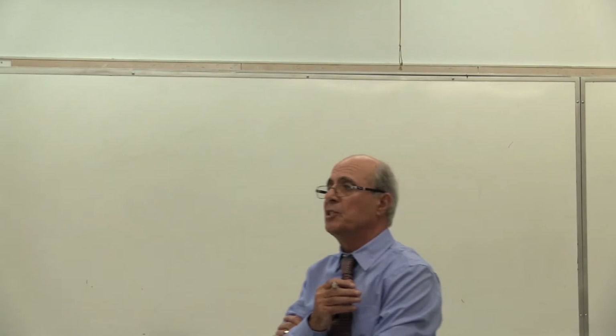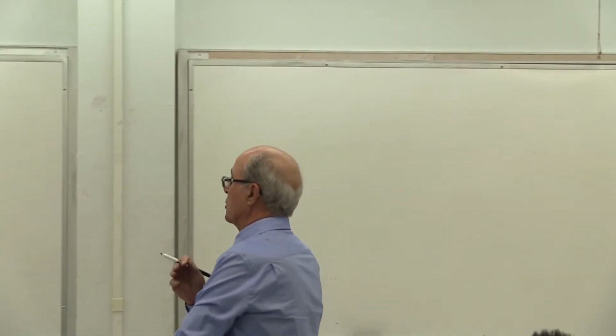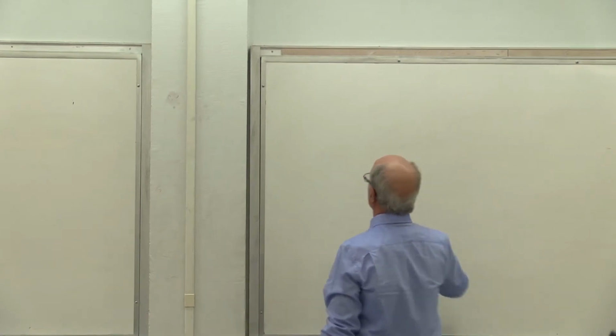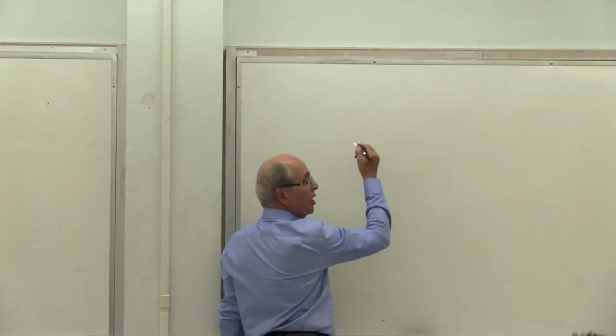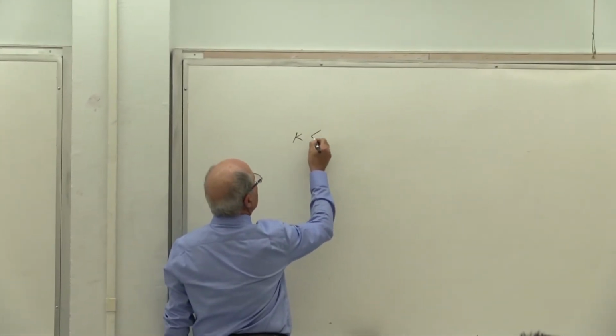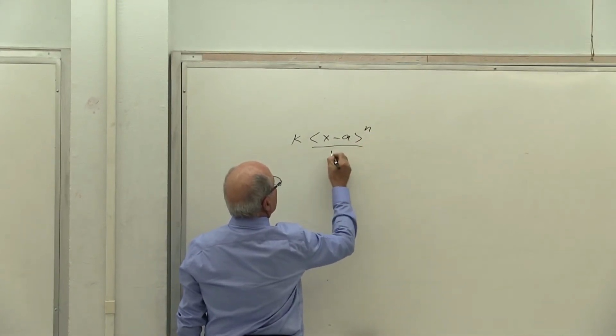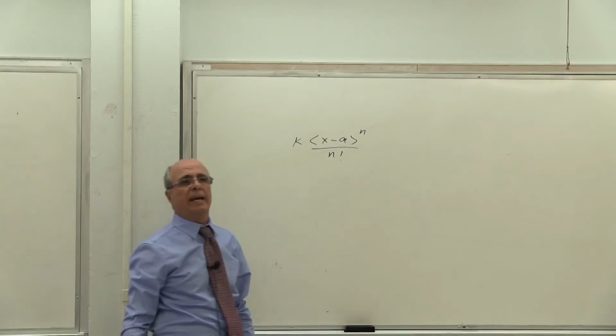So this method is much simpler. Yes or no? Now, think that you want to write in your note. Notice one thing I have done here that you want to write it down. The system is like that, guys. The system is k times (x minus a) to the power of n divided by factorial n.